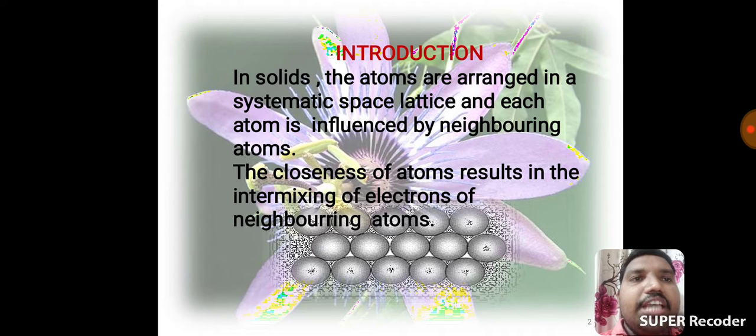The closeness of atoms results in the intermixing of electrons of neighboring atoms. Okay, that is the solid state.